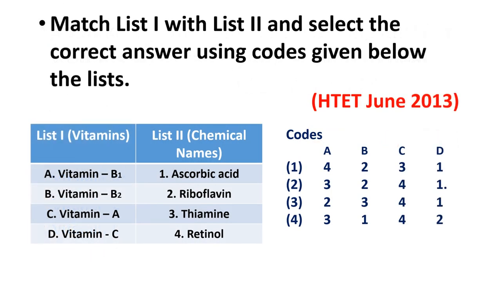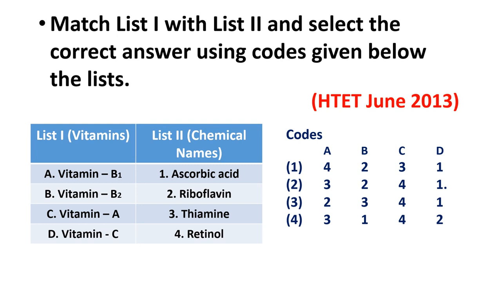Match list 1 with list 2 and select the correct answer using the codes given below the lists. They have given list 1 and list 2. In list 1 we can see the vitamins. In list 2 we can see the chemical names of those vitamins. We have to match each vitamin with its chemical name. In list 1 we can see vitamin B1, vitamin B2, vitamin A, vitamin C. In list 2 we can see ascorbic acid, riboflavin, thiamine, retinol.